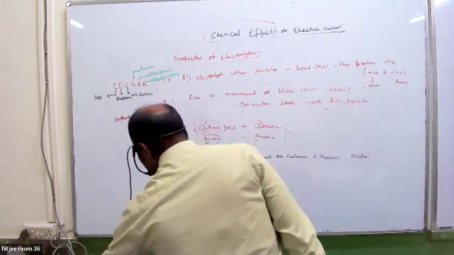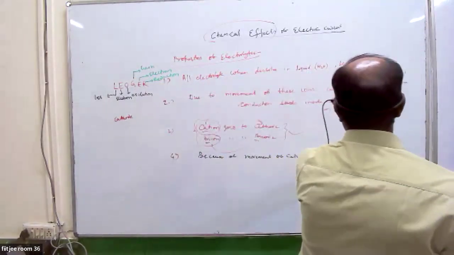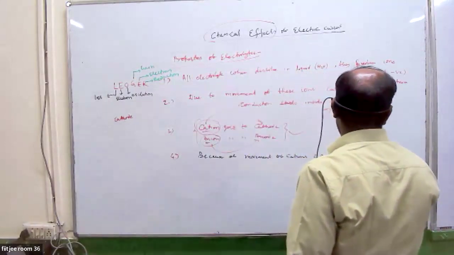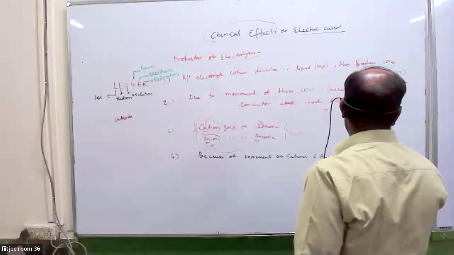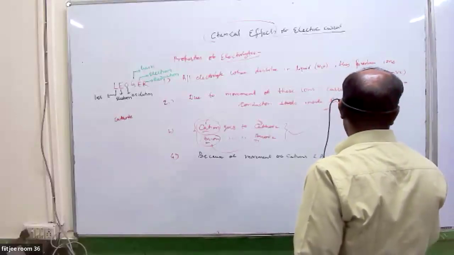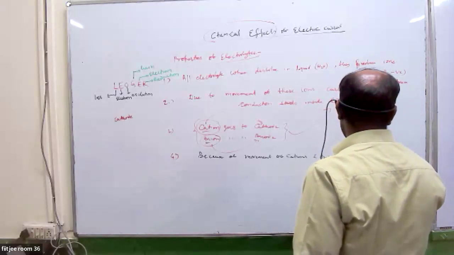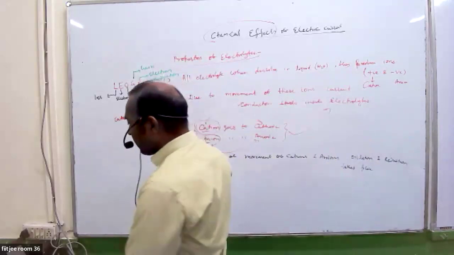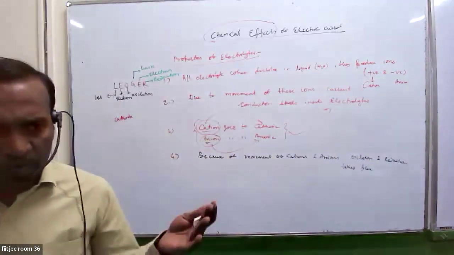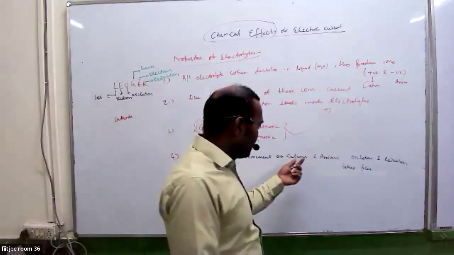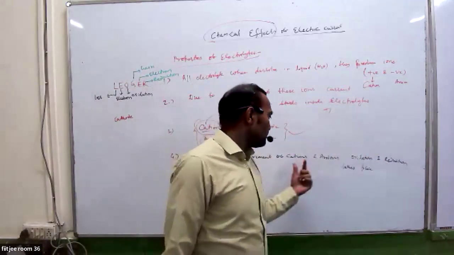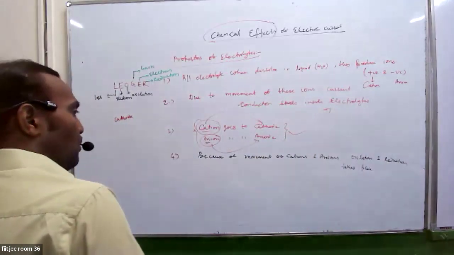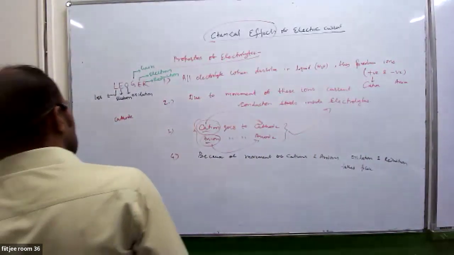Or I can say a redox reaction takes place inside this. Where oxidation will take place and where reduction will take place, we will see later, with the cathode reaction and anode reaction.